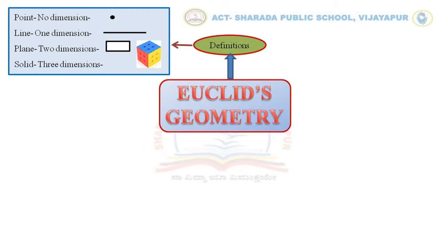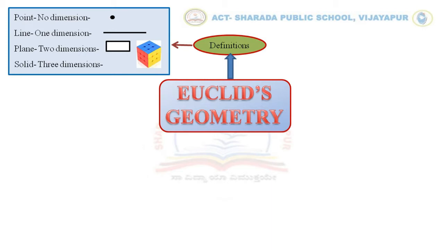In this way, from a no dimension point to the three-dimensional solid, the number of points, lines, and planes go on increasing.